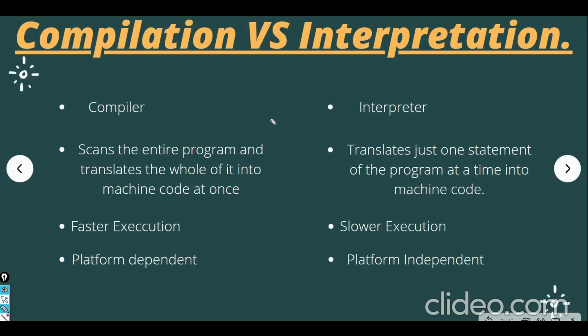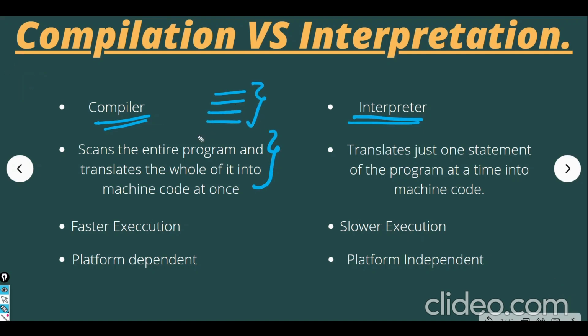First of all, you all know that compilation is performed by a compiler, and interpretation is performed by an interpreter. The compiler scans the complete code. For example, I have written this code, and over here there are 4 lines in my code. The compiler will first scan the entire program and translate the whole into machine code.